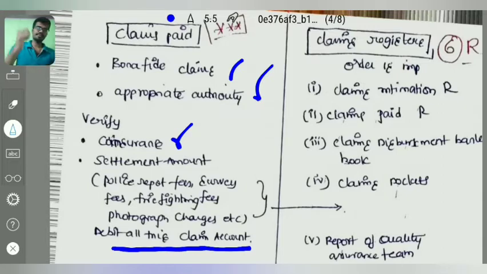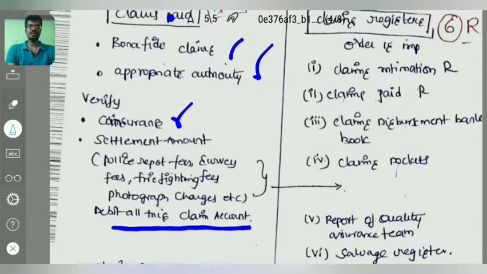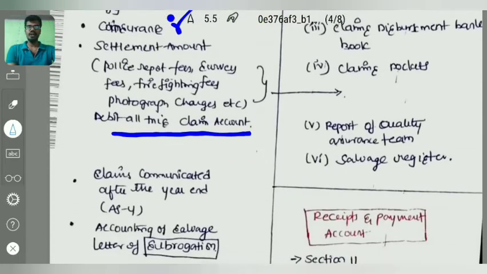We have to pay to the claimant. Then these police report fees, survey fees, firefighting fees, photograph charges should all be debited to the claim account. Meaning, if the claim payable is 1 lakh and we incurred expenses of 10,000, we should reduce the 10,000 from the 1 lakh and pay the remaining 90,000 to the claimant. That point needs to be verified.